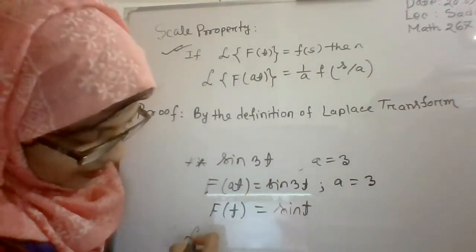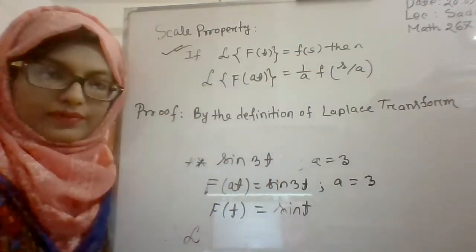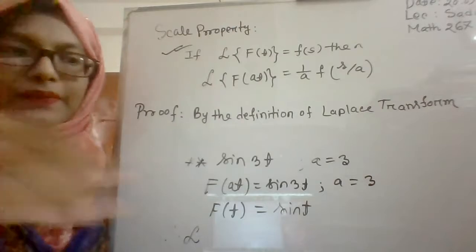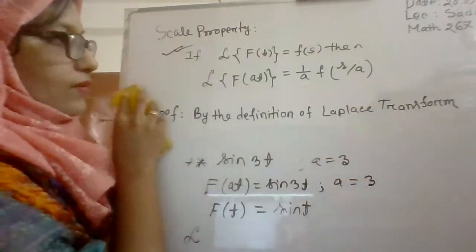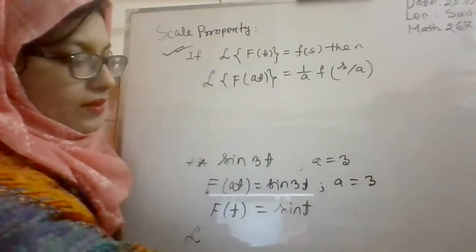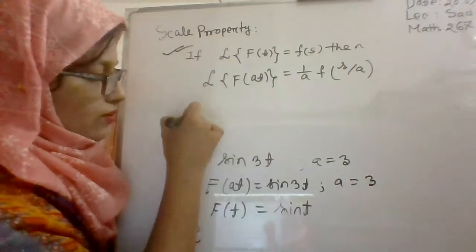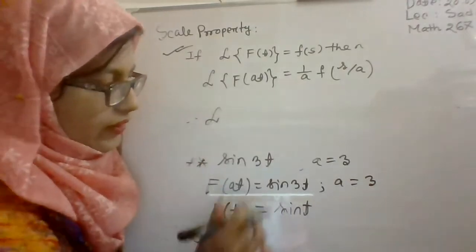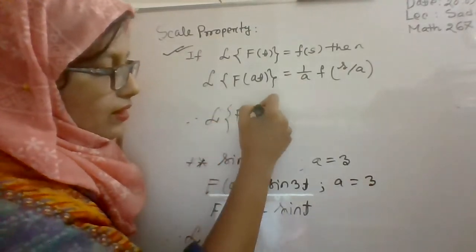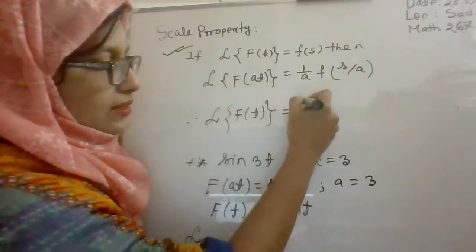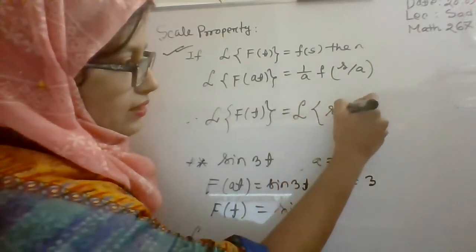So now we will find the Laplace transformation of f(t), that is F(s). So the Laplace transformation of f(t), that means the Laplace transformation of sin t.